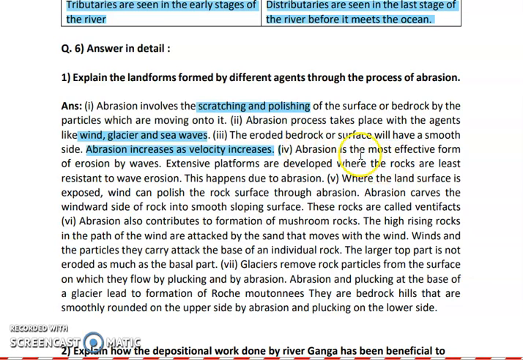Abrasion is most effective in the case of waves. In the case of waves, you can see abrasion is highly developed. Where the land surface is exposed, wind can polish the rock surface through abrasion. Abrasion carves the windward side of the rock into a smooth sloping surface, and these rocks are called ventifacts. Abrasion also contributes to forming mushroom rocks. So these are all the different landforms which are created because of abrasion.